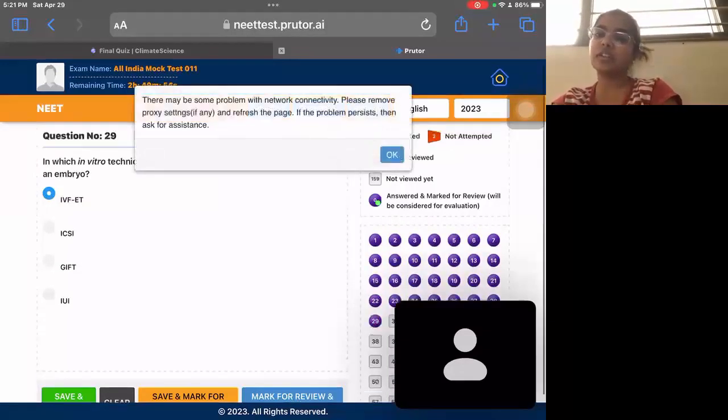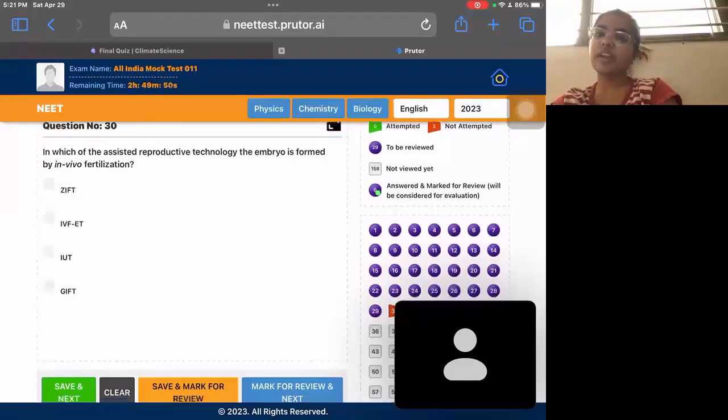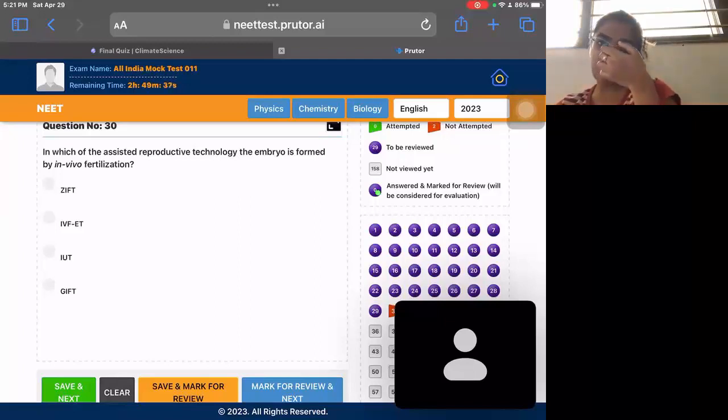Then question 30 is, in which of the following ART is the embryo formed by in vivo fertilization? In vivo, the fertilization is done inside the body, not outside. So ZIFT is zygote intrafallopian transfer. So the fertilization is done outside the body. Zygote is formed outside the body. So that's not the correct answer. IUT is intrauterine transfer. There also the embryo is formed outside the body and then it's transferred.